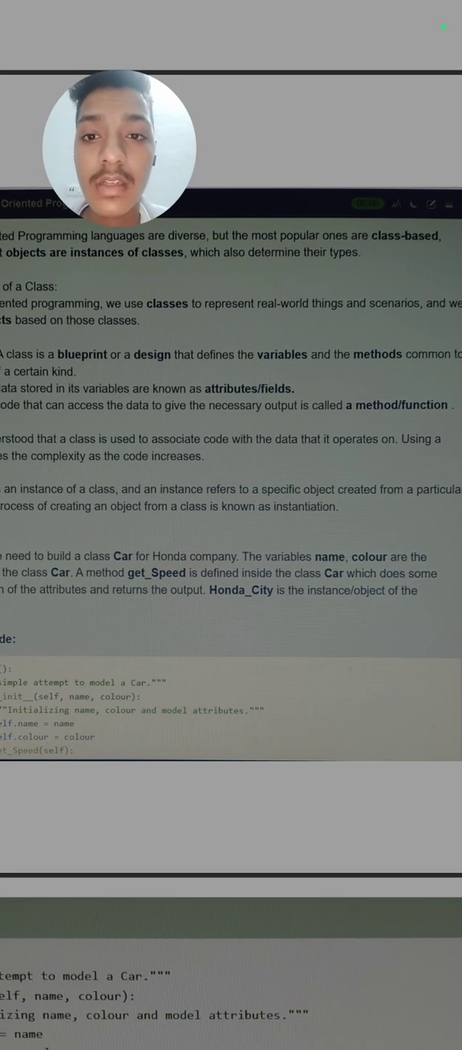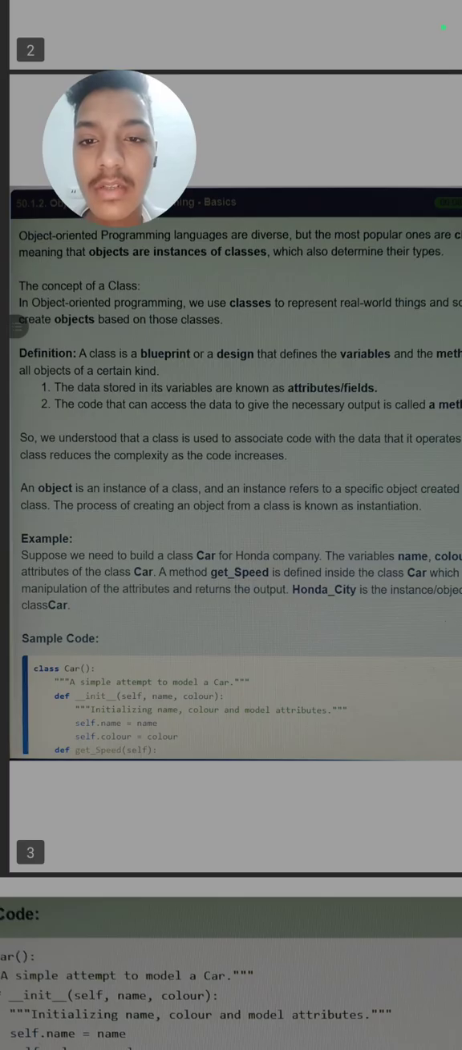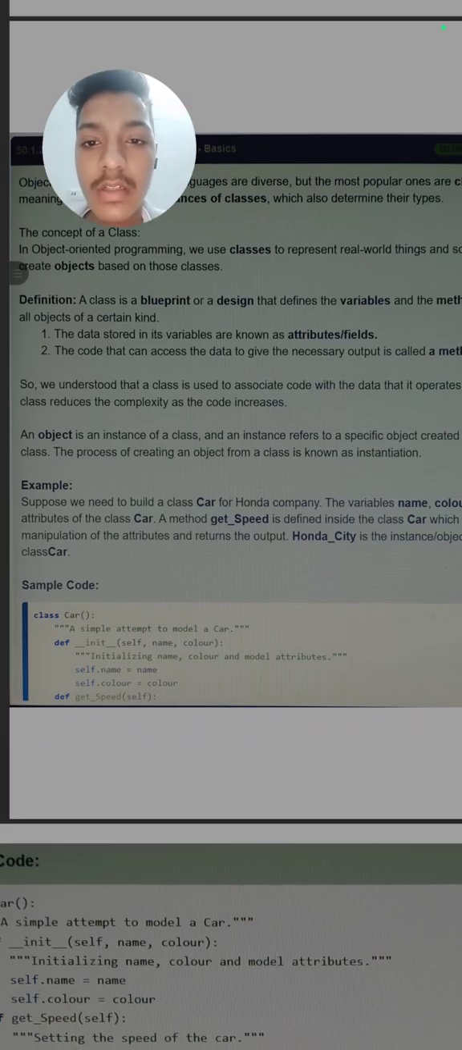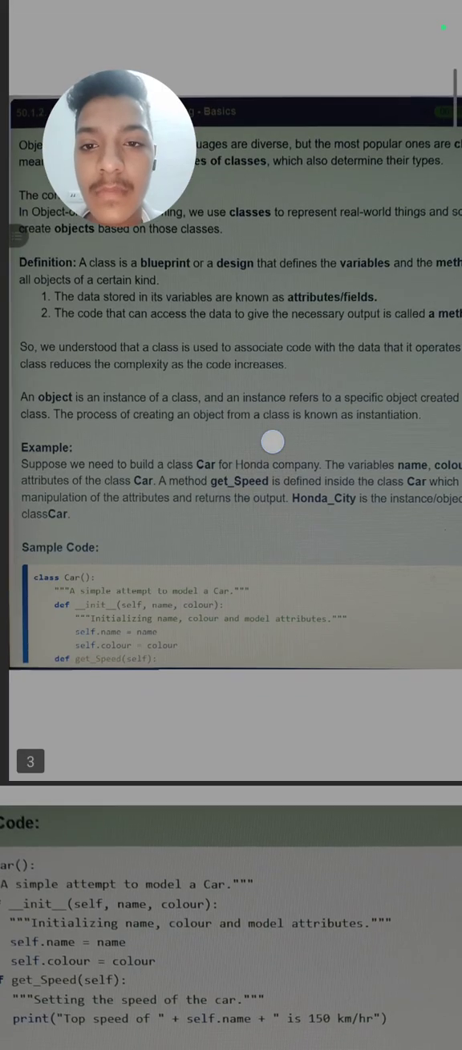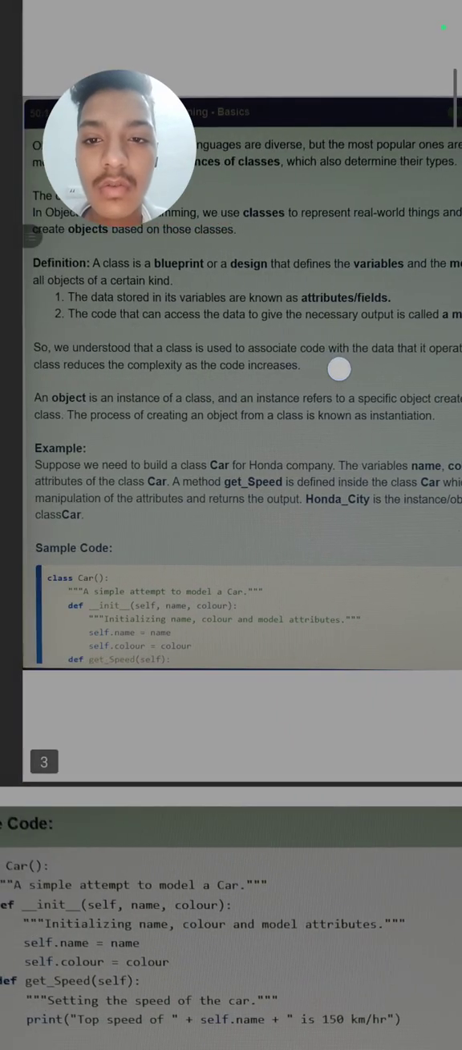So classes are the real world entities. We use them to represent scenarios, and we create objects based on those classes. So objects are created on the basis of classes. And what is the definition of the class? A class is a blueprint or a design that defines the variables and methods common to all objects.